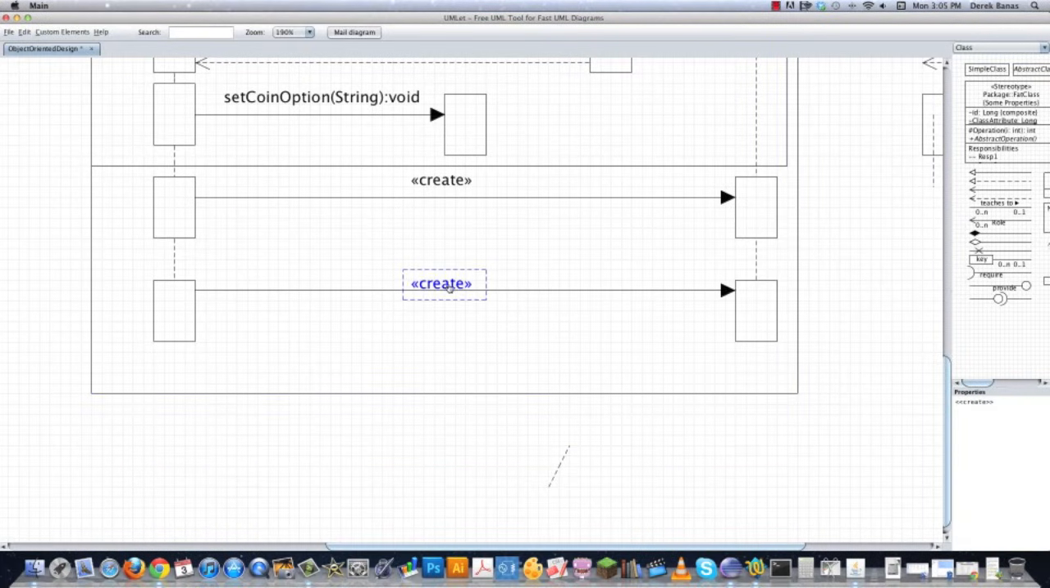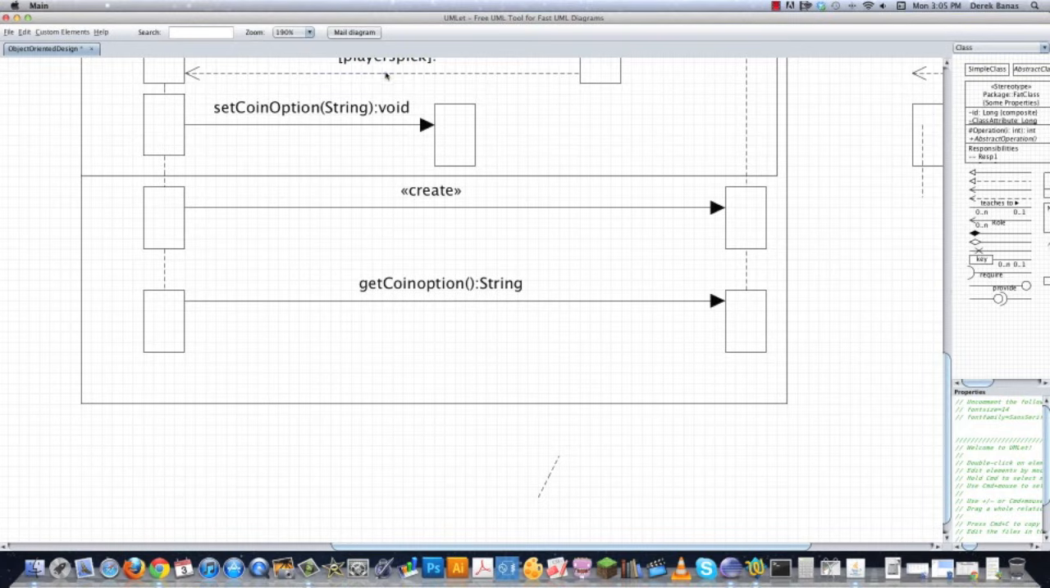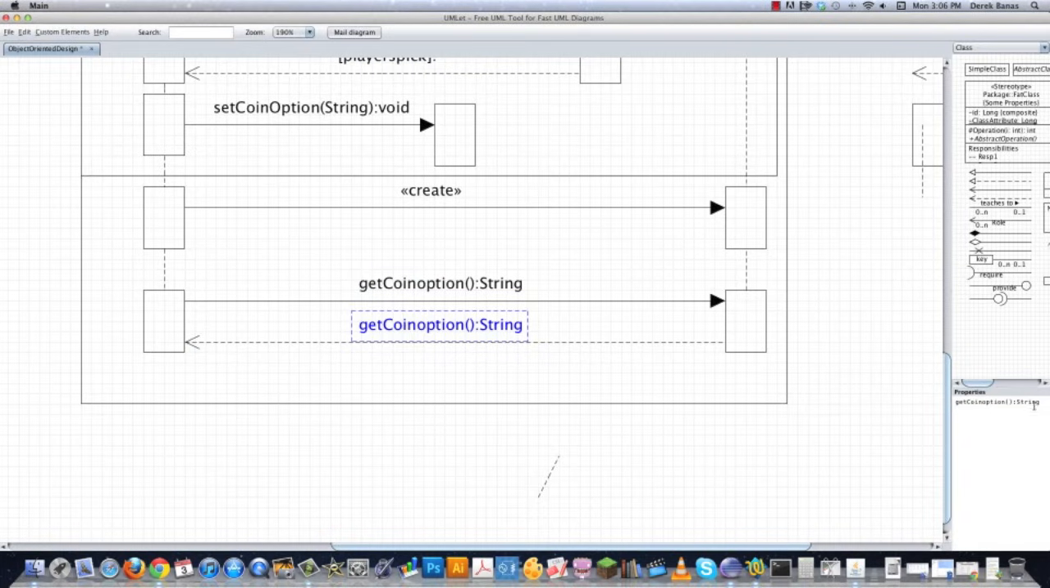And that is to fire another method. So what are we going to call this method? I'm going to call it get coin option, and it's going to return a string, which is going to be either heads or tails. So there we are. And then from that, it's going to return whatever the winning flip was as a string. So I'm going to call this winning flip, and there we go. So then what do we do?